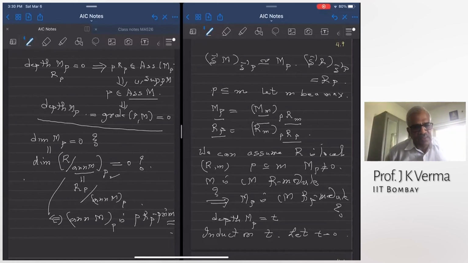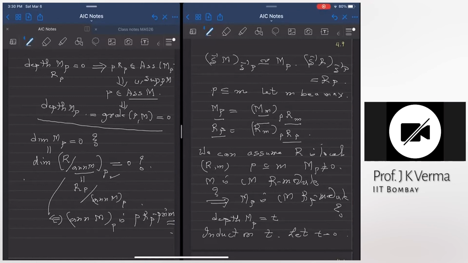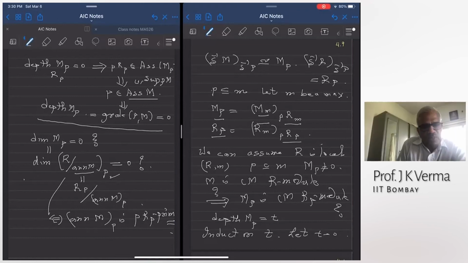Do you see that P is a minimal prime containing annihilator of M? Who can tell me whether P is a minimal prime of annihilator of M? Kanoy Das? Kanoy Das, are you there? Yes, sir. Do you see why P is a minimal prime of the annihilator of M?